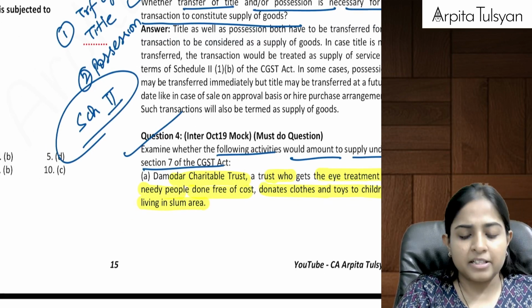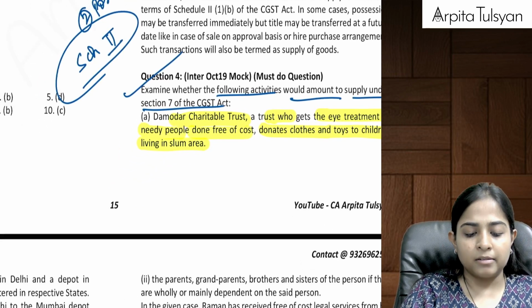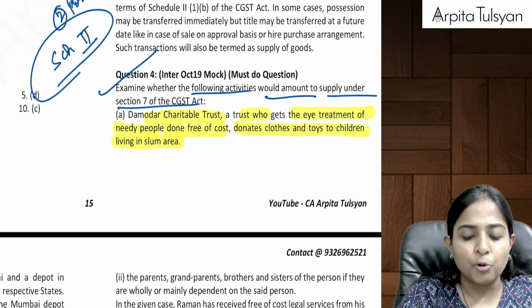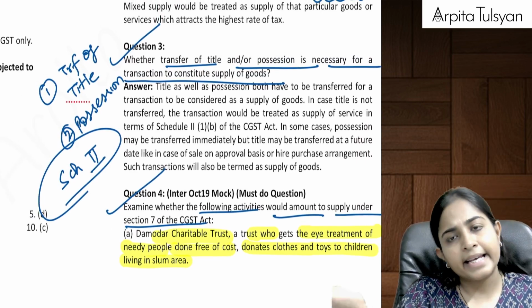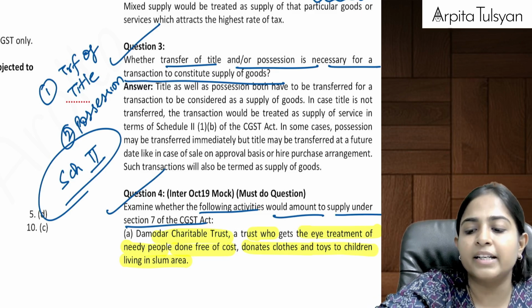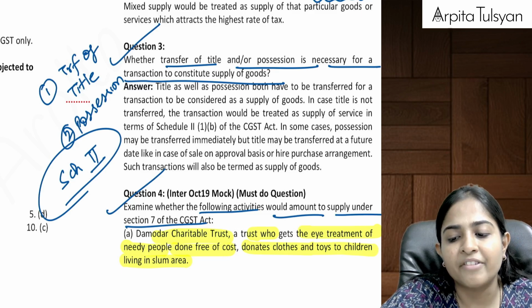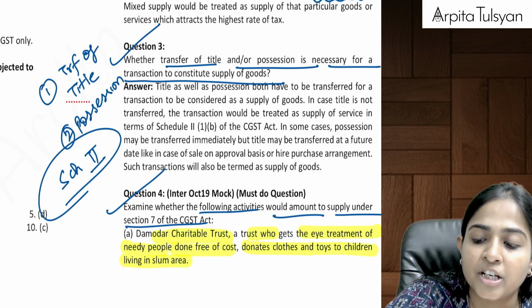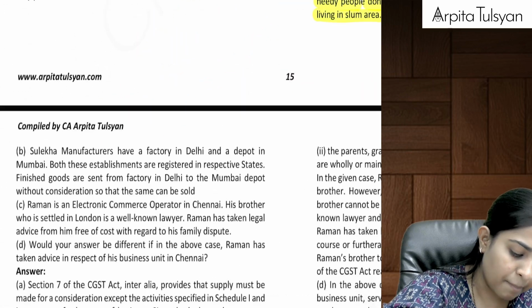Is there any consideration that the trust is going to get in return? The answer is no. And if there is no consideration, as per section 7(1)(a), this transaction cannot be considered as supply.